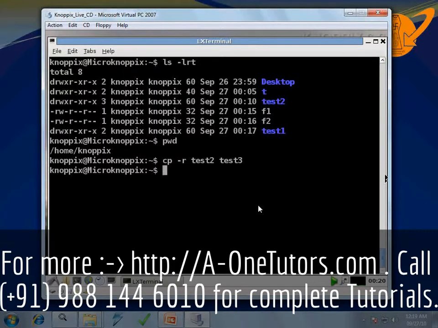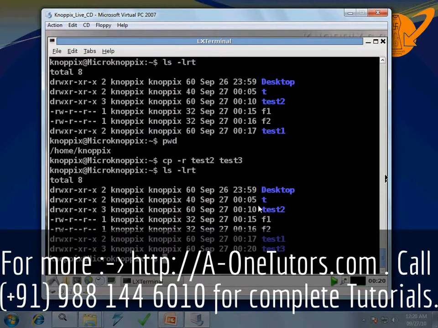Let's just fire the command ls -lrt. Now you can see, this -r is used to recursively copy. So whatever is the content of test2, everything will be copied to test3.